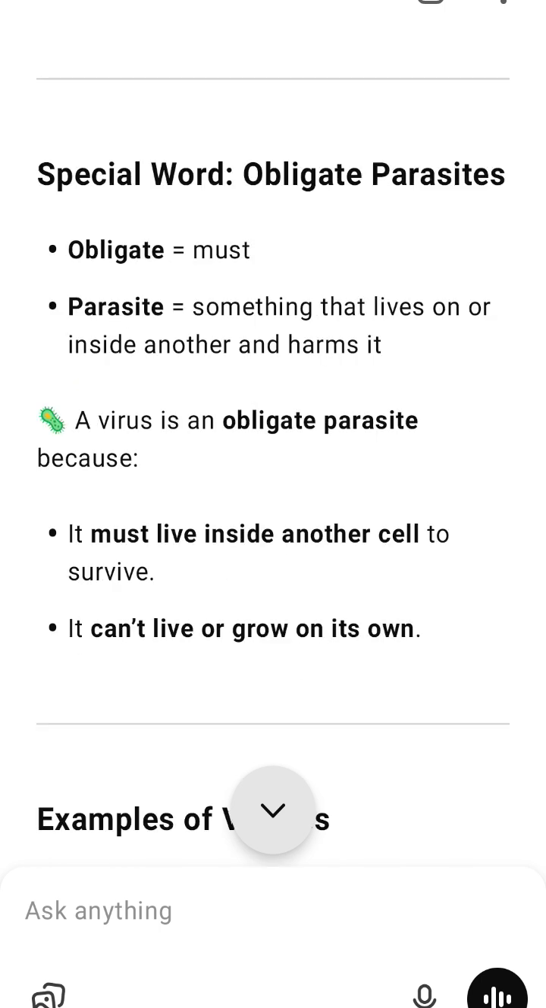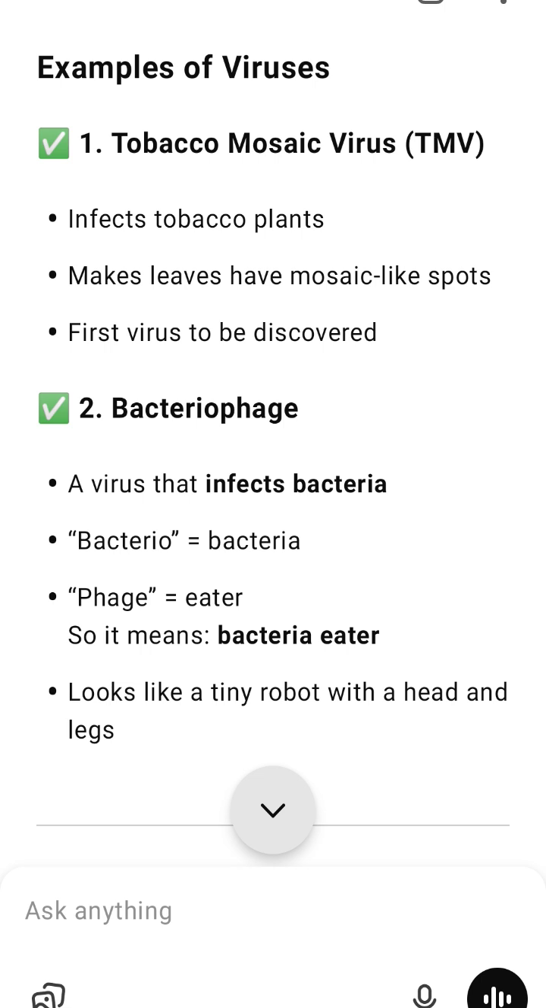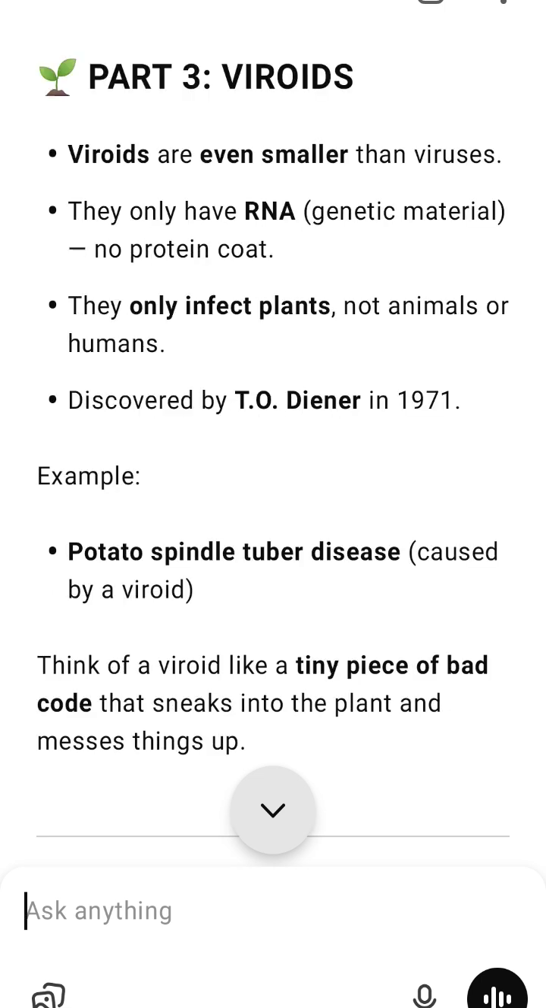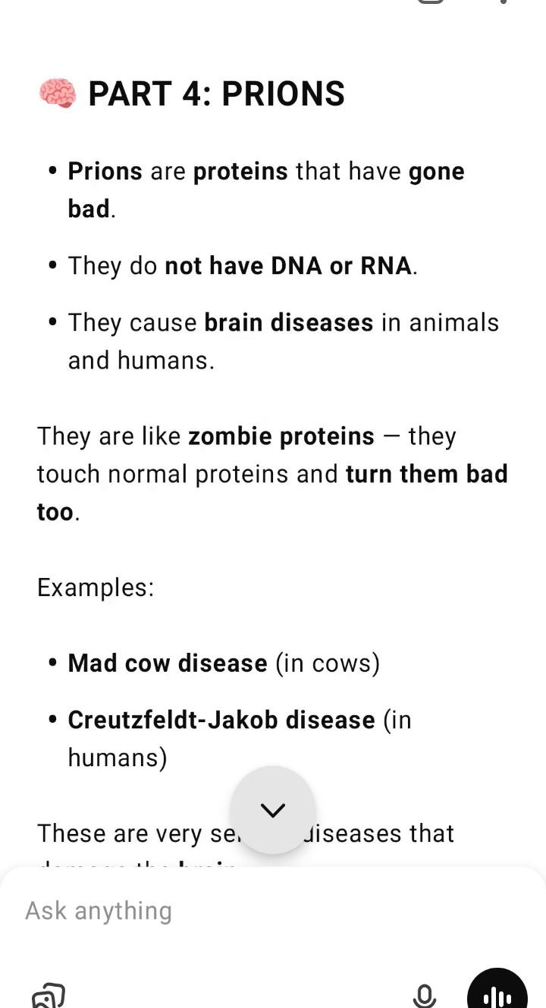Real life examples of viruses. Influenza virus causes flu. Rhinovirus causes common cold. Coronavirus causes COVID-19. Tobacco mosaic virus infects plants. Bacteriophage infects bacteria. Looks like a robot.